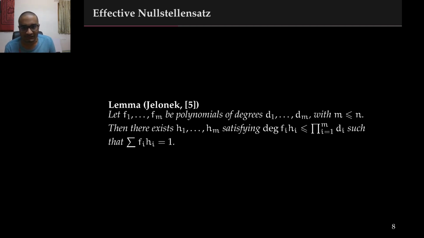We will also use this effective Null-Stellensatz bound by Jelinek. If we have polynomials f1 through fm of degrees d1 through dm, and if m is at most n, if the polynomials f1 to fm do not have a common root, then there exist h1 through hm such that summation fi hi is 1, and such that each of the products fi hi has degree at most the product of the degrees of all the input polynomials.